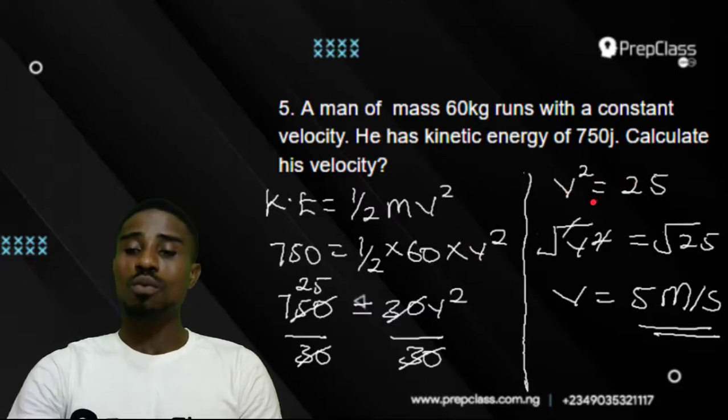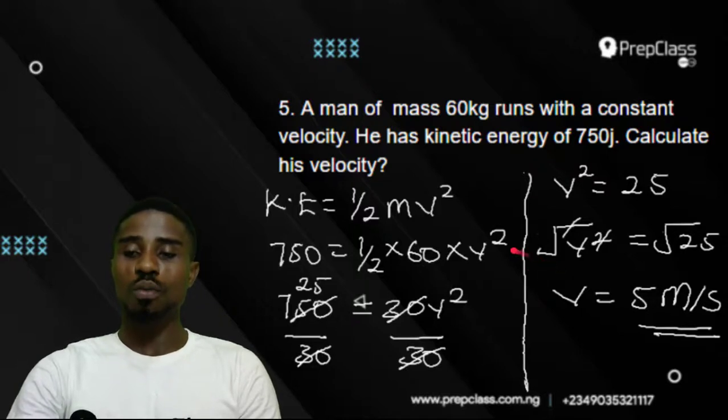So what will be done? We find the square root of both sides. Square root of v squared and square root of 25. For v squared, the square root will cancel the square to give us v, and the square root of 25 we know is 5. So v will be equal to 5 meters per second. Remember, I did not omit my units. I wrote it out in case you're solving a theoretical question.